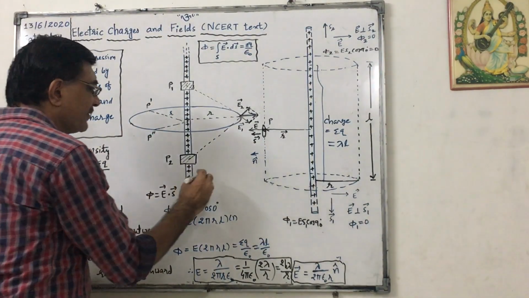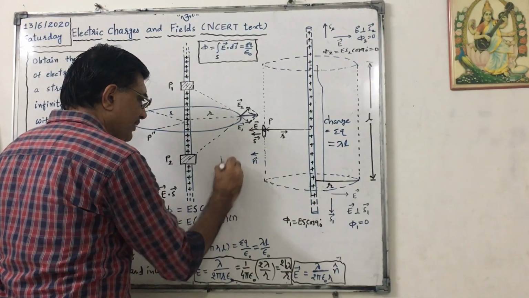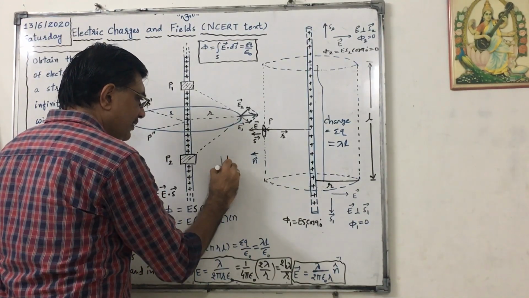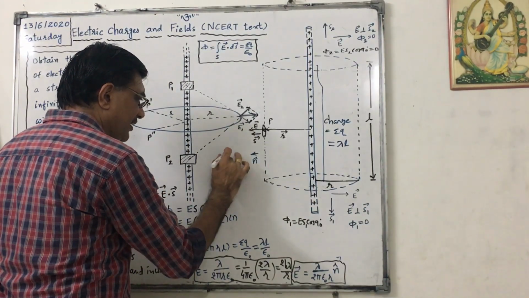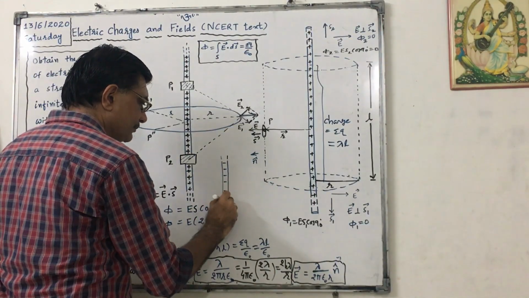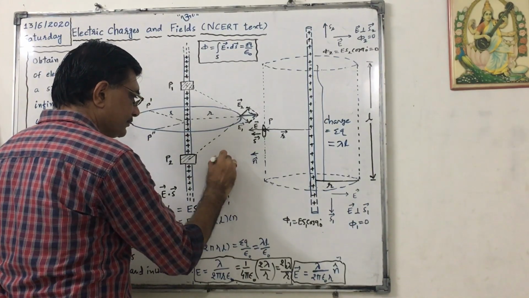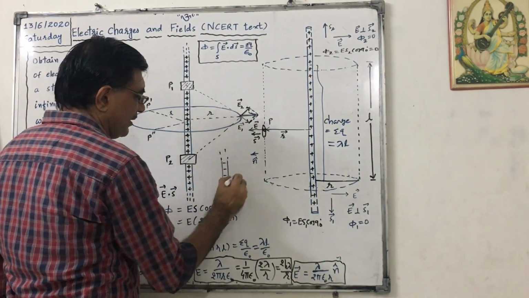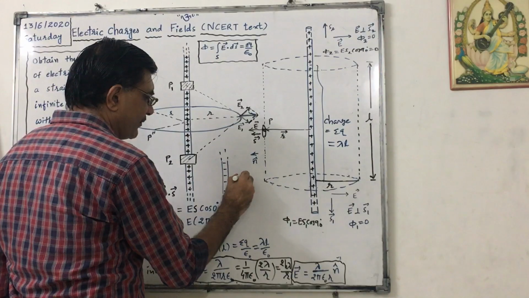Now see, if I consider negative charge, what will happen? Electric field here will be inward.